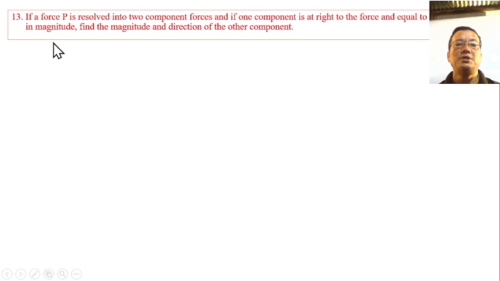If a force P is resolved into two component forces, and if one component is at right angle to the force and equal to it in magnitude, find the magnitude and direction of the other component.